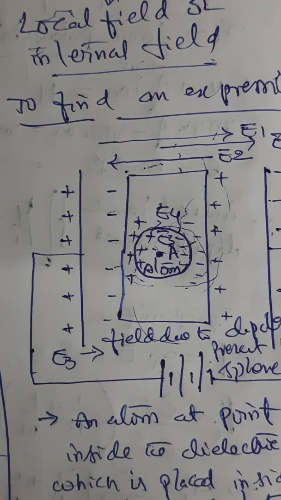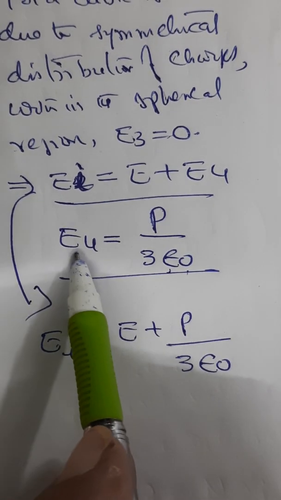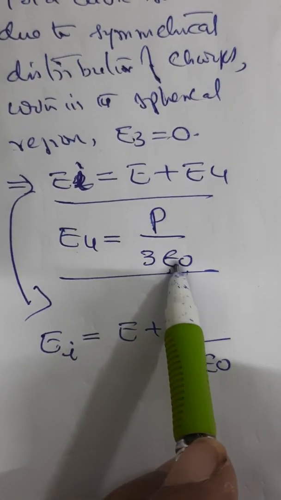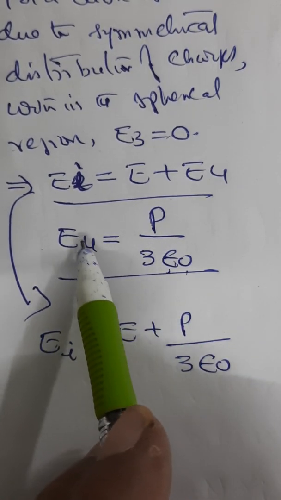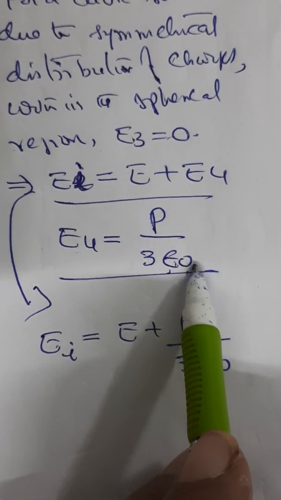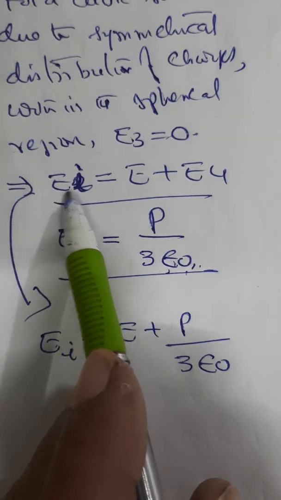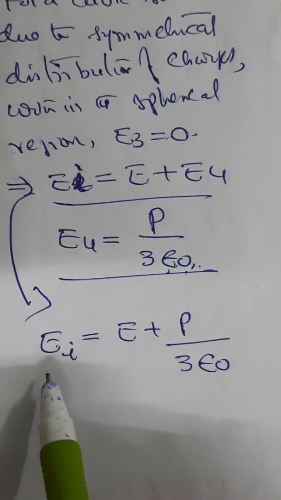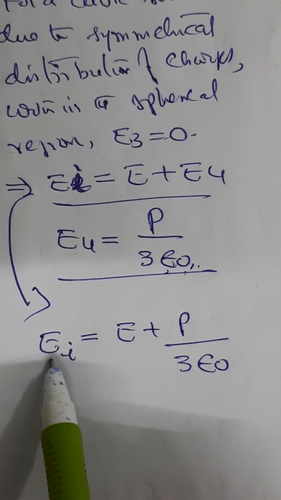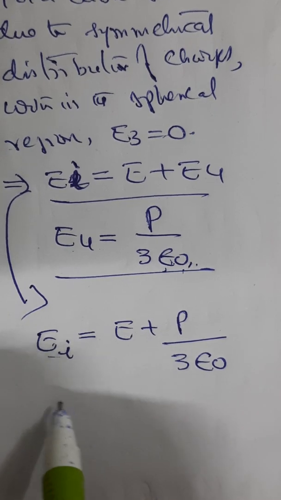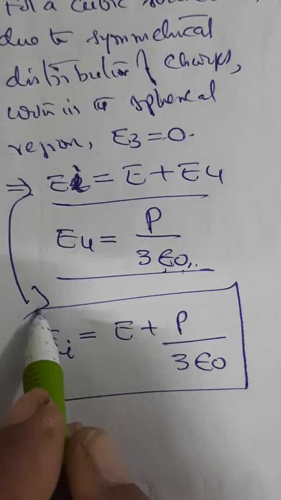We will arrive at the value of E4 to be P by 3 epsilon naught. So when we substitute this value, we finally get the local field, or internal field, as EI equal to E plus P by 3 epsilon naught.